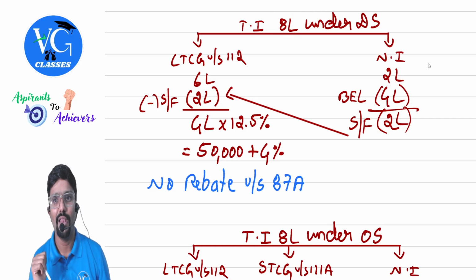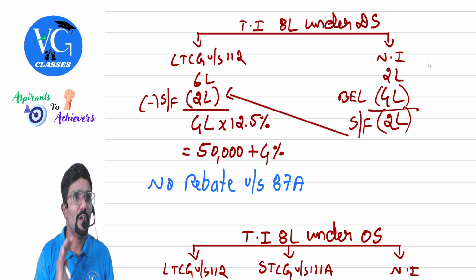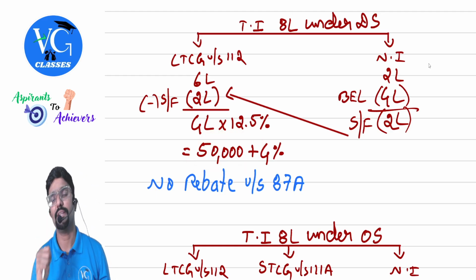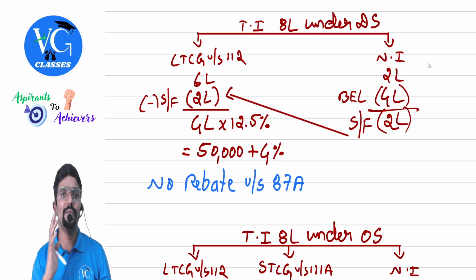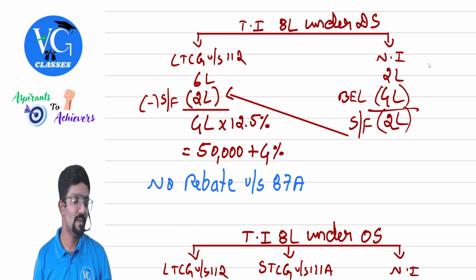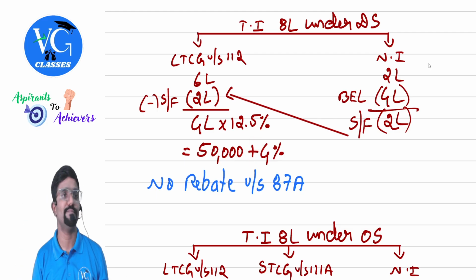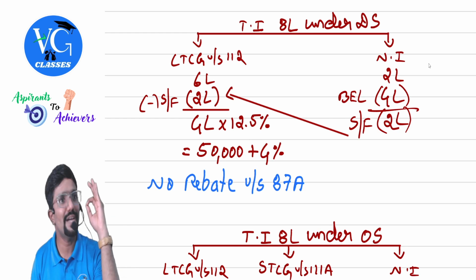Rebate is available. But if I see the tax is on long-term capital gains, special income. Under default regime, rebate is not available against tax on any special income. So that means, can I claim a rebate? No. So what is the tax to be paid by the assessee? Plus 4% paid. That is cess. Health and education cess.